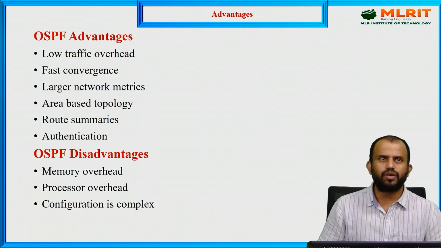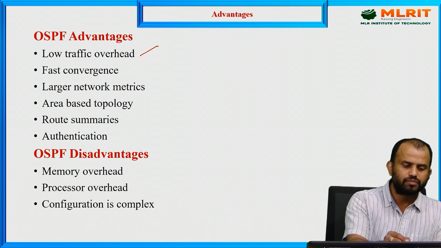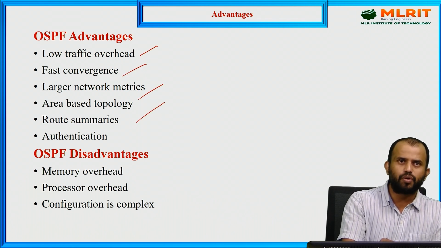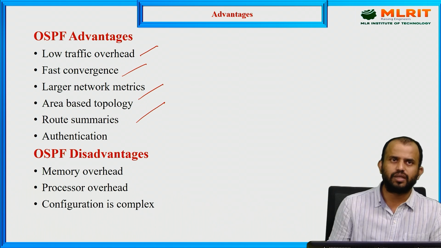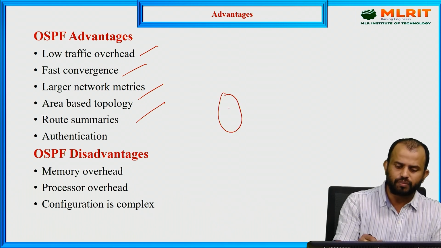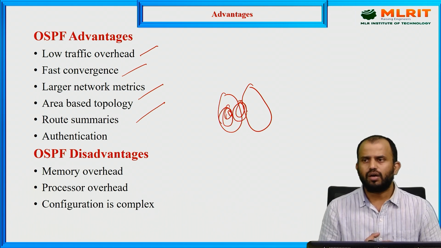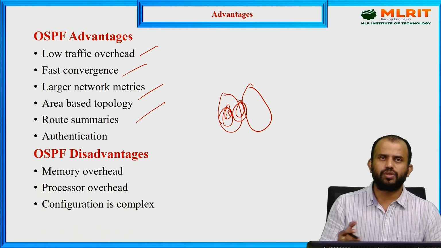And what are the advantages? We have low traffic, fast convergence, large metrics, area-based topology, route summaries and authentication. When information is transferred from one network to another, this kind of scenario is there. Within the regions, low traffic is there, because a limited number of hubs are involved, and multiple hubs are involved to share the information from one hub to another.